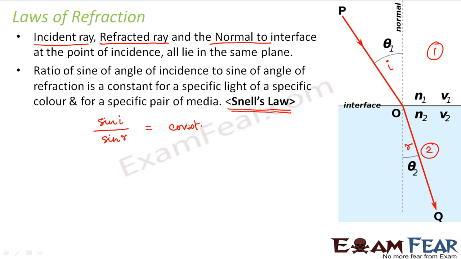So please remember this, because many a time people say that sine i by sine r is always constant, but it is not always constant. It is only true for a specific light of a specific color and for a specific pair of media. Right? So these are the two laws of refraction which govern the phenomenon of refraction of light.